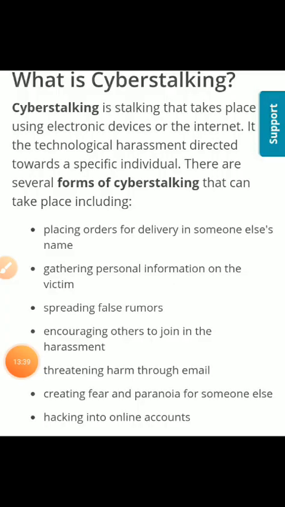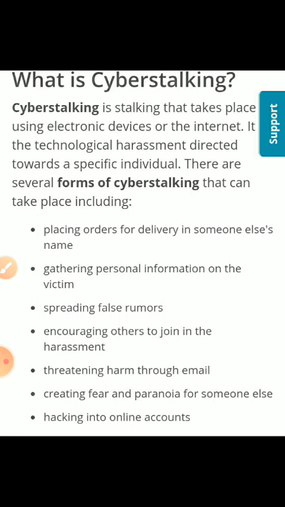Now, cyberstalking. Cyberstalking is stalking that takes place using electronic devices or the internet. It is technology harassment directed toward a specific individual. There are several forms of cyberstalking.